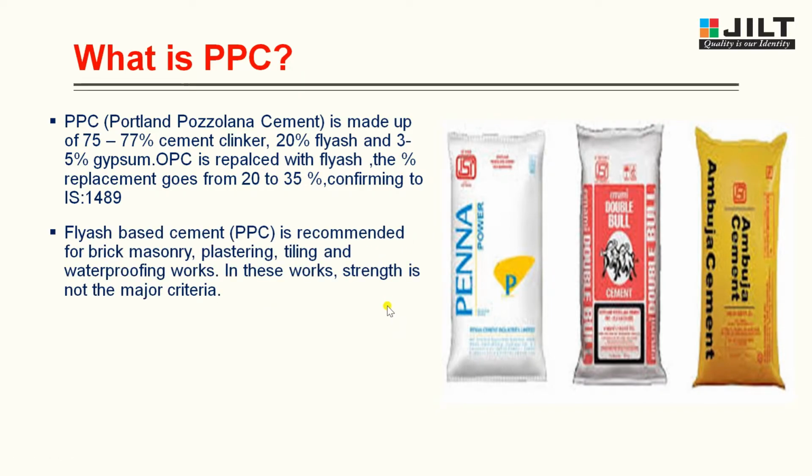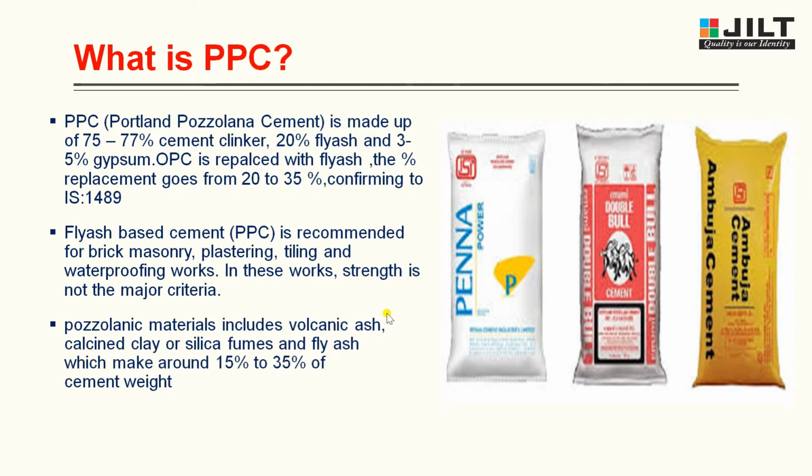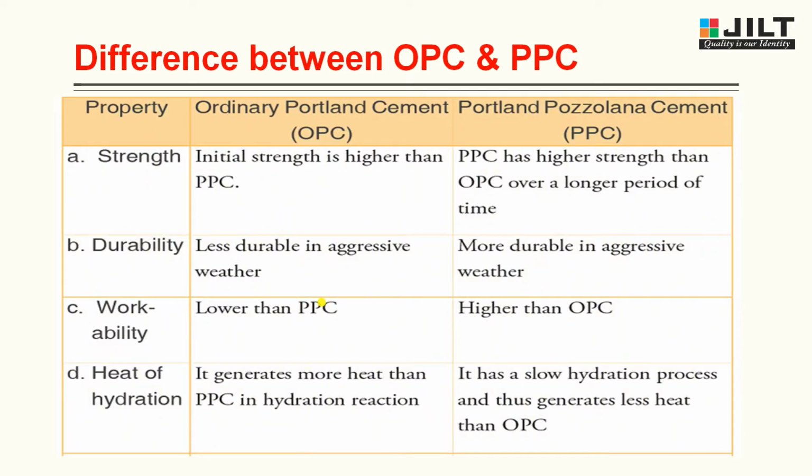Fly ash based cement PPC is recommended for brick masonry, plastering, tiling and waterproofing works. In these works, strength is not the major criterion. Pozzolanic materials include volcanic ash, calcined clay or silica fumes and fly ash, which make up around 15% to 35% of cement weight. Now, after knowing the definitions of OPC and PPC, let us see the difference between OPC and PPC